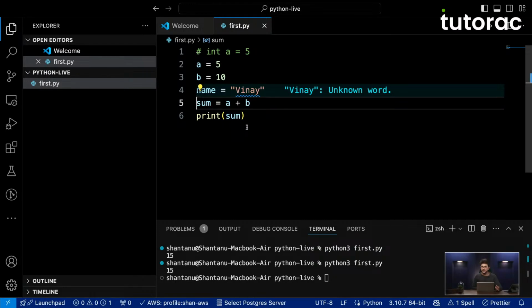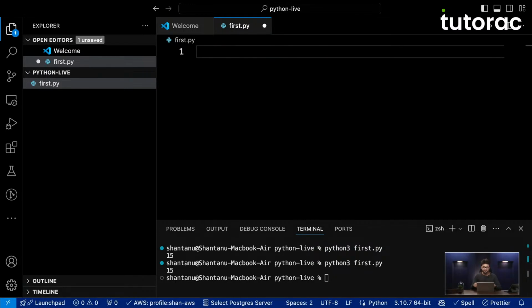Now let us talk about creating functions. So I'll remove it all. And before I actually talk about functions, in case anybody watching this video is new to the idea of functions, let me just tell you what it is. Suppose you have a piece of code that you want to reuse at multiple places. In general, this type of code is reusable in nature.